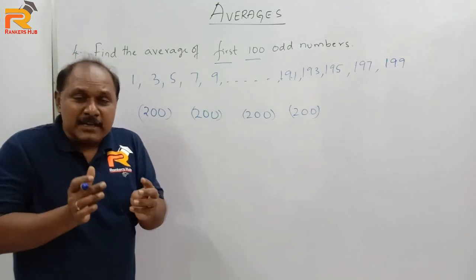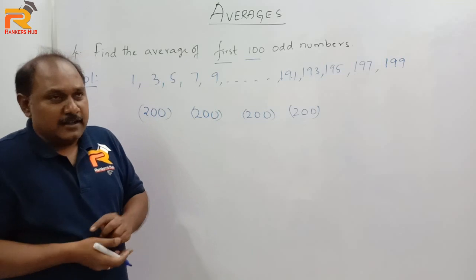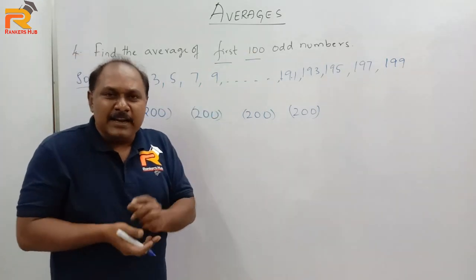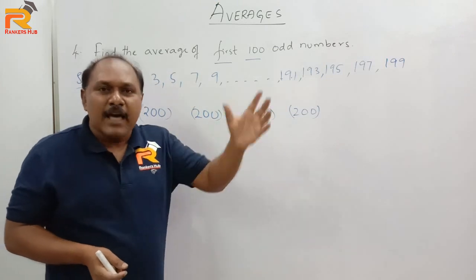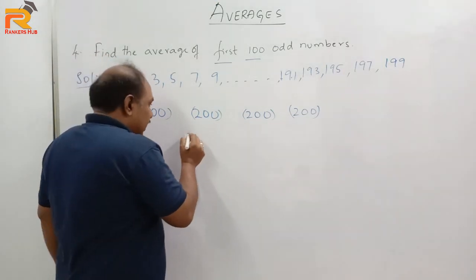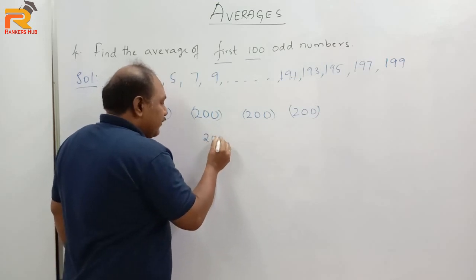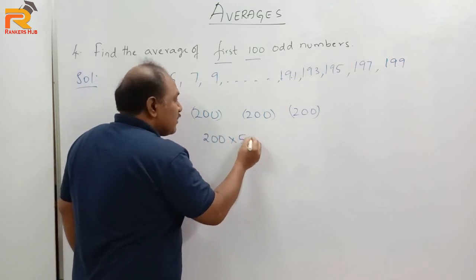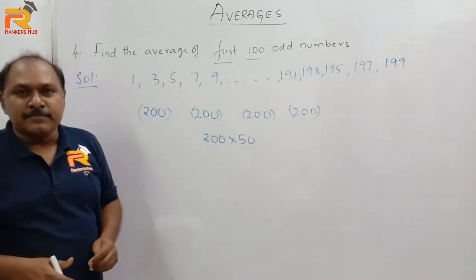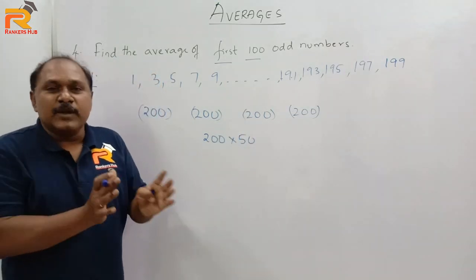Now how many pairs of such numbers do we get? Because totally there are 100 numbers. When I start pairing numbers, taking one from first and one from last, totally I'll get a set of 50 pairs. So like this, I'll get 50 200s. So the sum of all these numbers will be 200 into 50. Directly your answer. If you want to add, that is one logic.